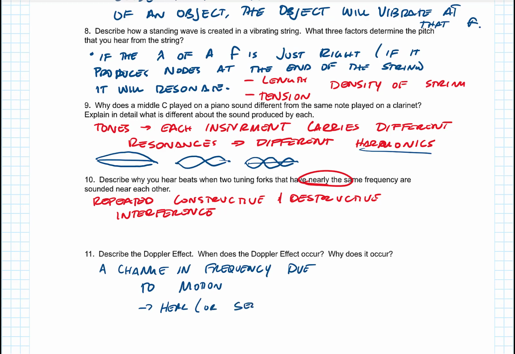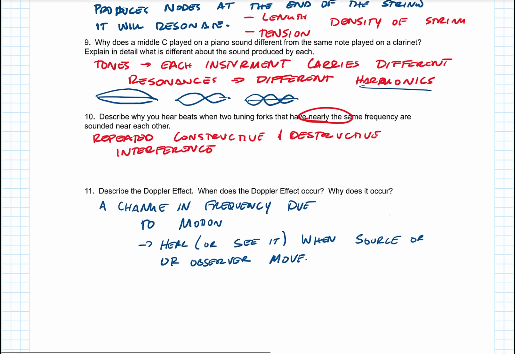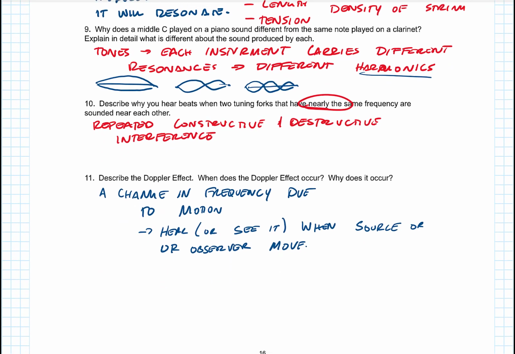That's more of an astronomy thing. When the source, that's the thing making the sound, or the observer, that's the thing hearing the sound, move. If they're moving towards each other, we get an increase in frequency. If they're moving away from each other, we get a decrease in frequency.